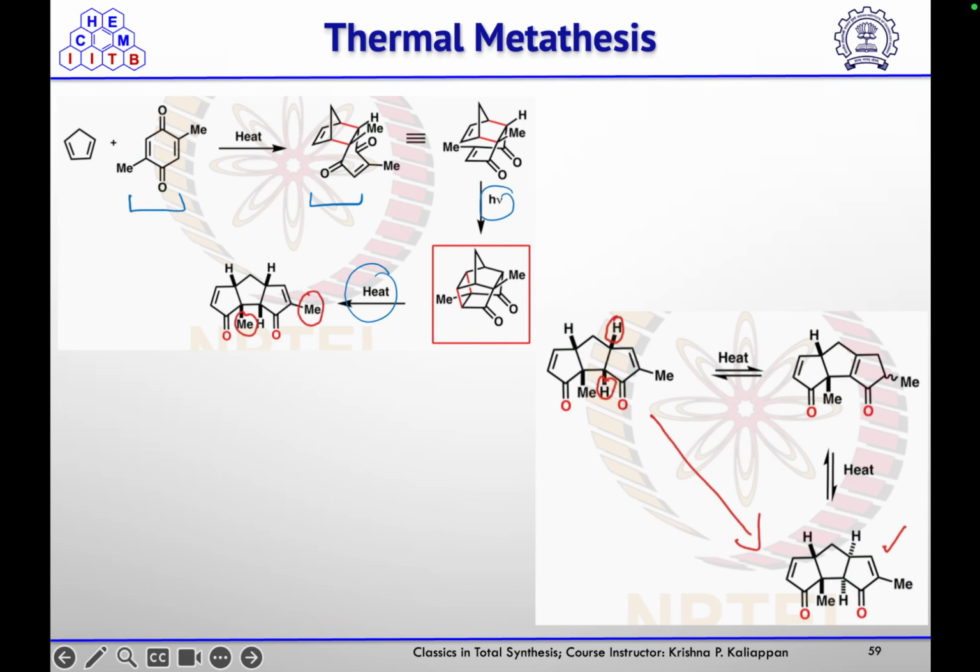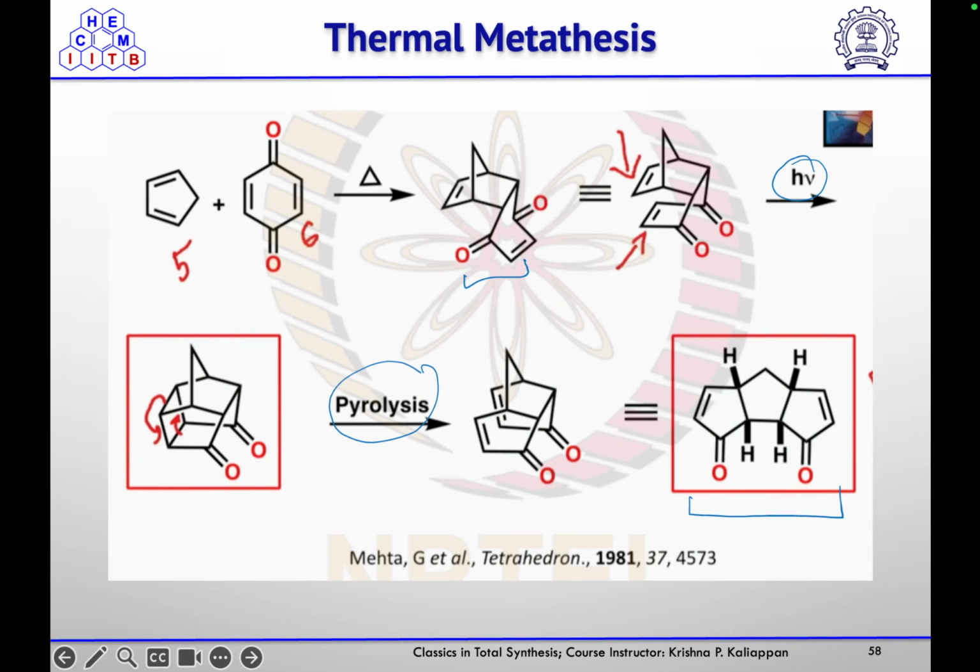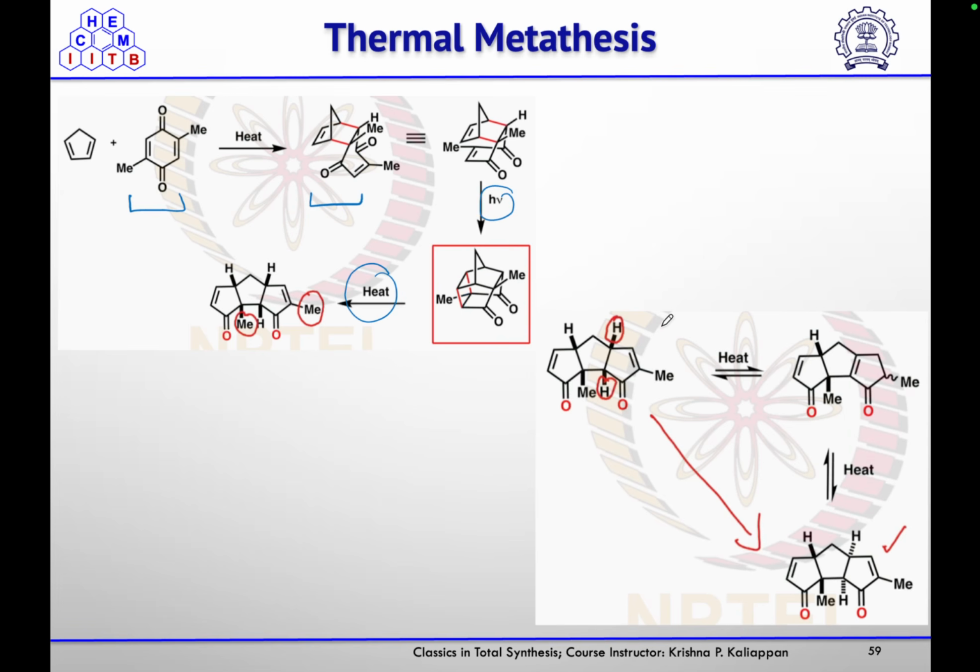And after getting this product, they treated it with base. So this on heating condition with this double bond isomerization they did, and they got this diketone.